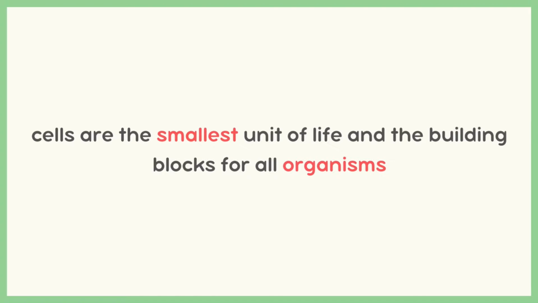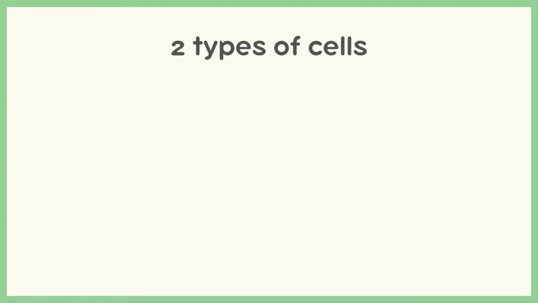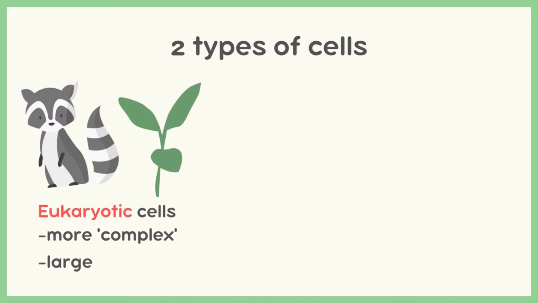So, what are cells? Cells are the smallest unit of life and the building blocks for all organisms. This makes them pretty important. Now, let's learn about the two types of cells that you need to know about for your GCSEs. First, we have eukaryotic cells. These are plant and animal cells. Eukaryotic cells are much more complex and larger than other cell types. Eukaryotic cells are complex as many are required to make an organism, such as a plant or animal.